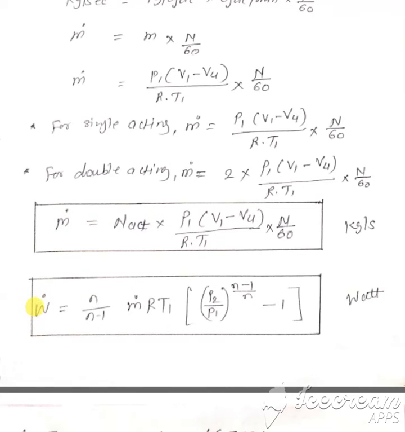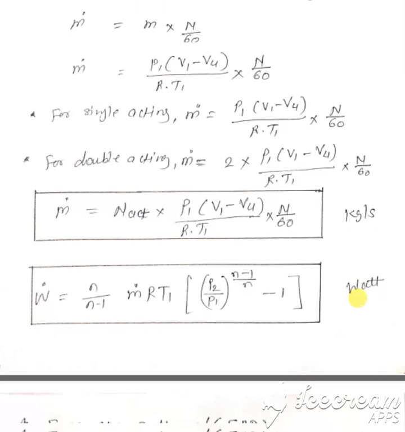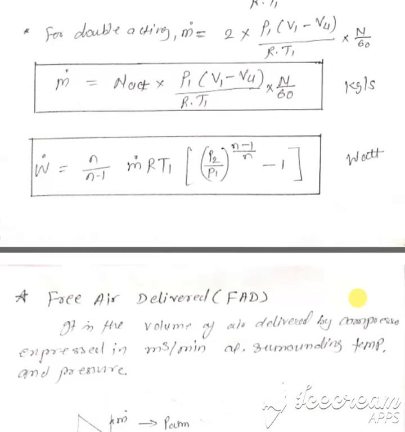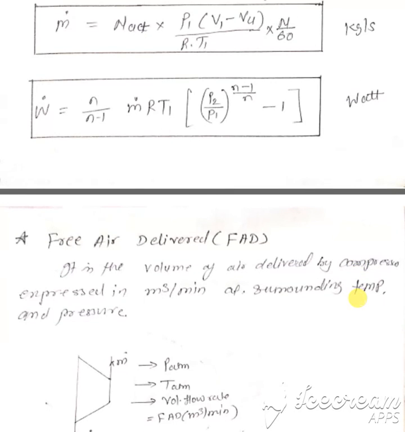Then the equation of work done will be equal to W dot = n/(n-1) m dot RT1 [(P2/P1)^((n-1)/n) - 1]. Now the unit will be in joule per second. Therefore joule per second is a watt. Therefore this is the power required to drive the compressor.